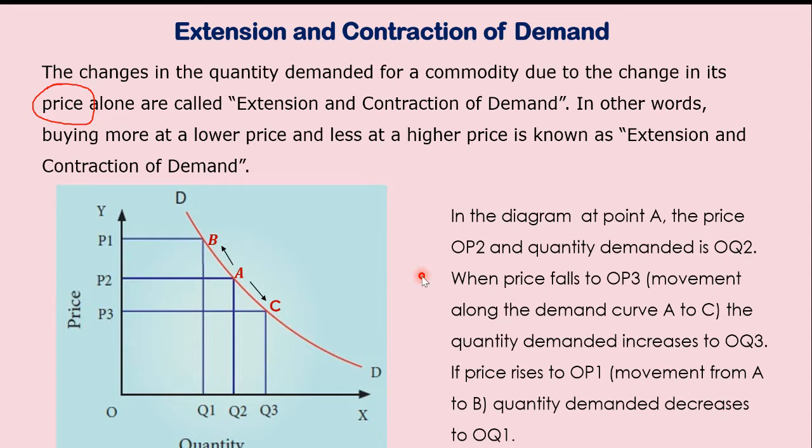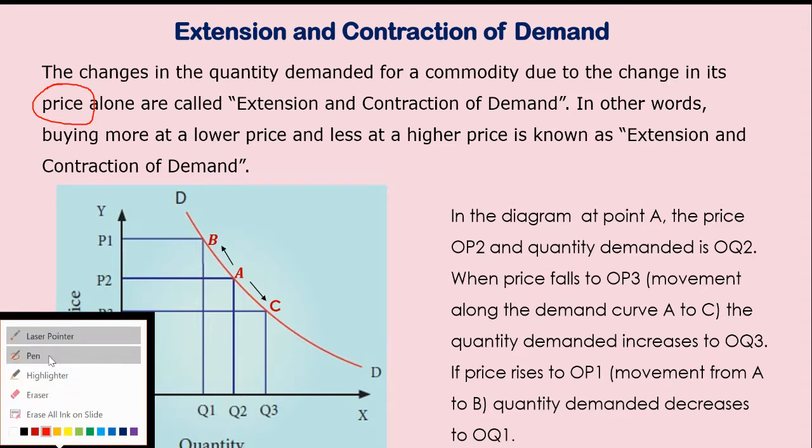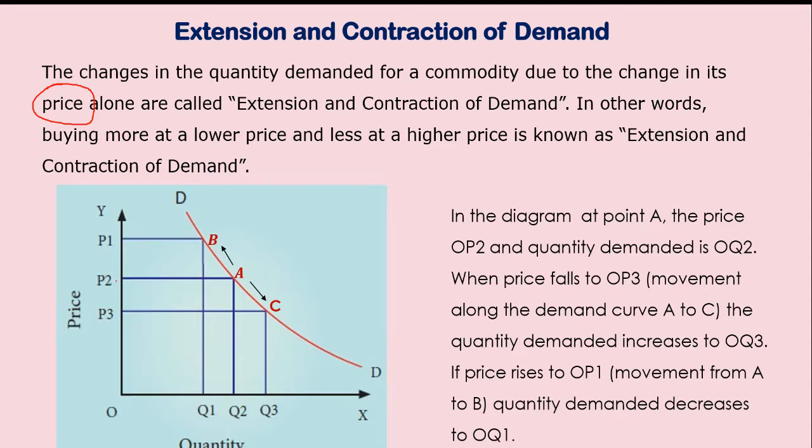Now what happens when the price falls? The price falls from P2 to P3. What happens when the price falls? There is an increase in the quantity demanded. This is called extension of demand. When the price falls from P2 to P3, there is an increase in quantity from Q2 to Q3.